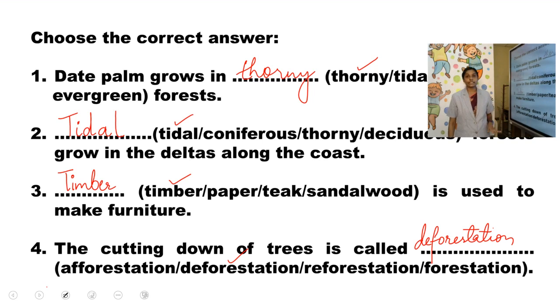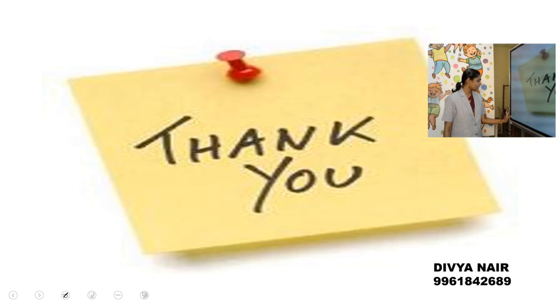Okay. So this is the exercise which you have to do. As far as I remember, you have the worksheet. You can do the exercise in the worksheet also. But these questions you have to write down in your notebook. So date palm grows in thorny forest. Tidal forests grow in the deltas along the coast. Timber is used to make furniture, and the cutting down of trees is called deforestation. This is the exercise which you have to write in your notebook.